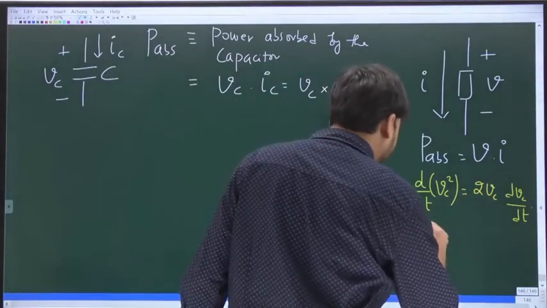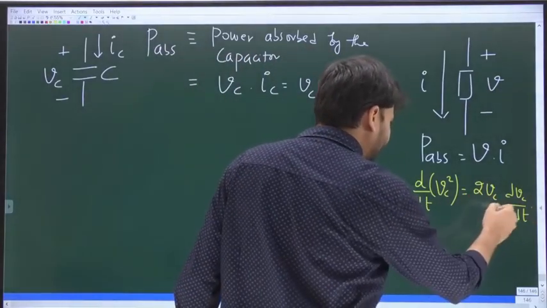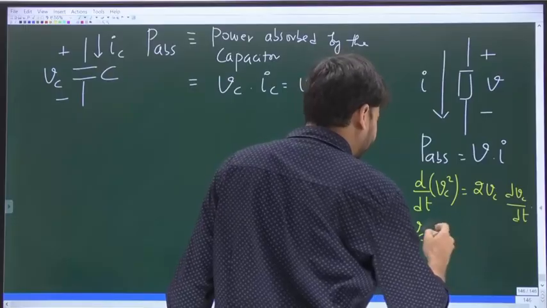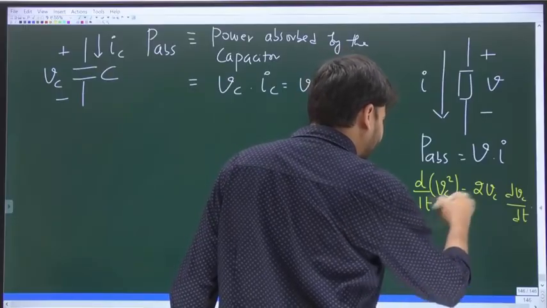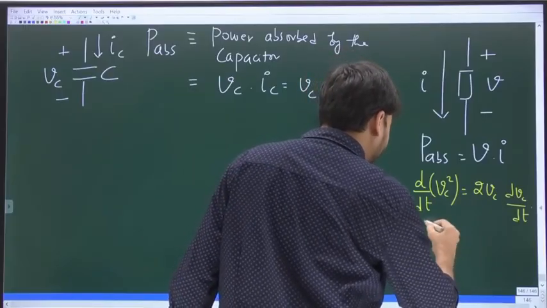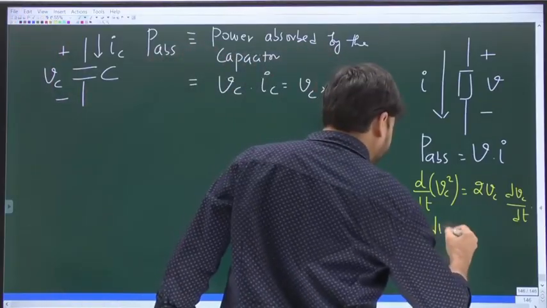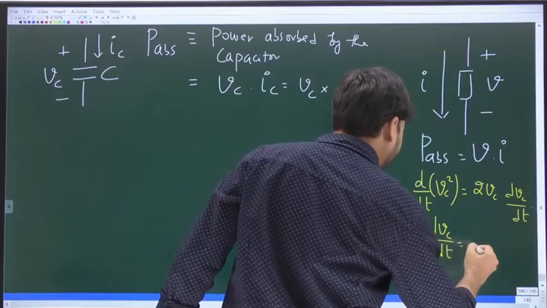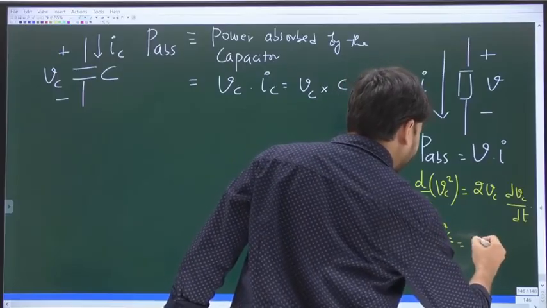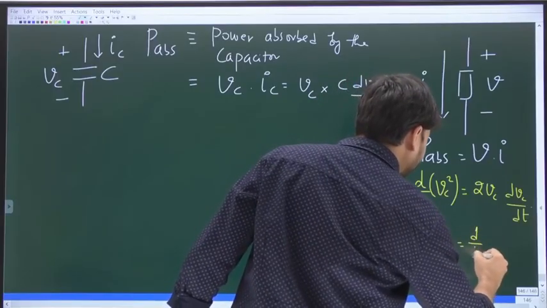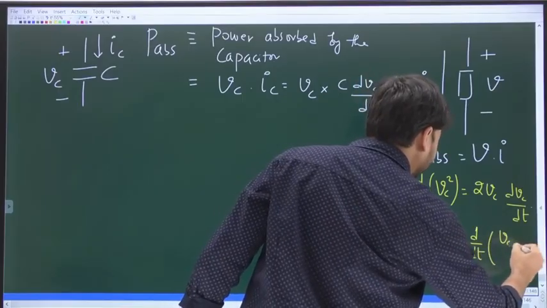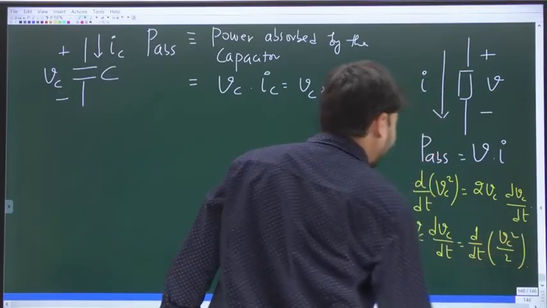Now from here, let me write the right hand side first. This 2 will go to the other side. So Vc times dVc by dt is equal to d by dt of Vc square by 2.